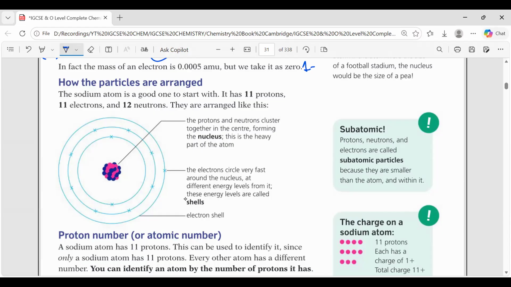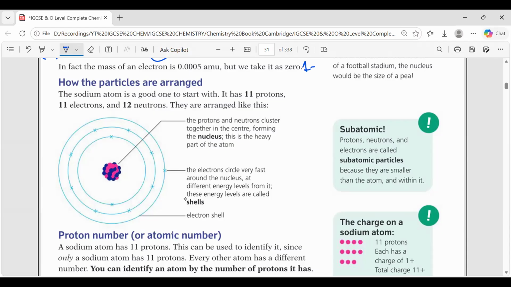These are known as the subatomic particles. How are they arranged? Can you tell me how they are arranged? The electron shells, and the neutrons are... I don't know how to explain.